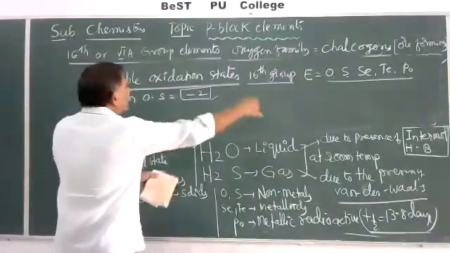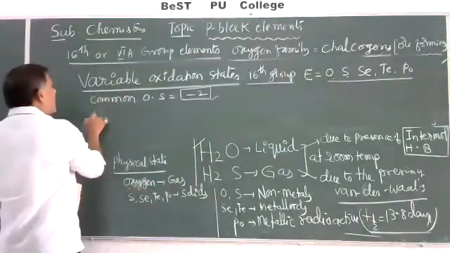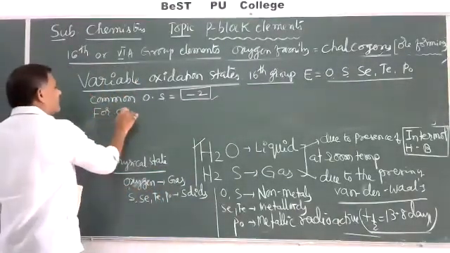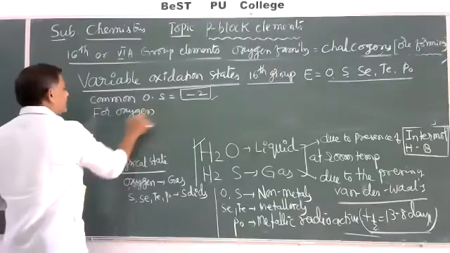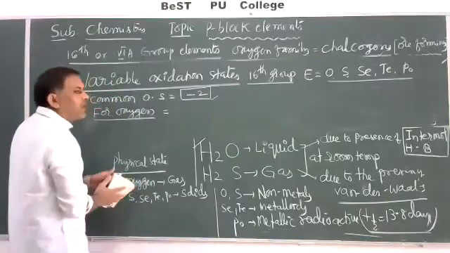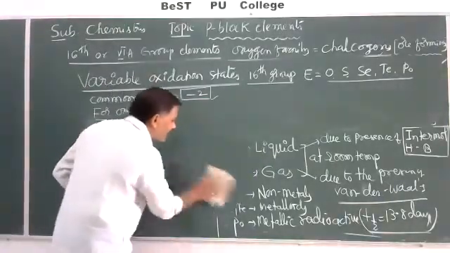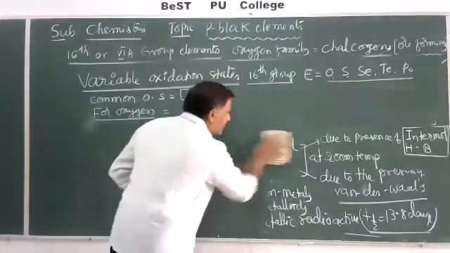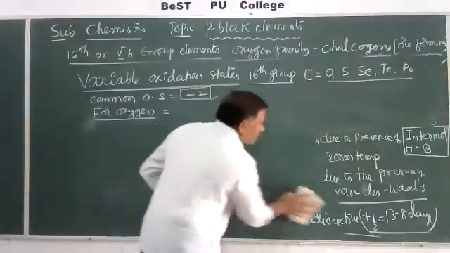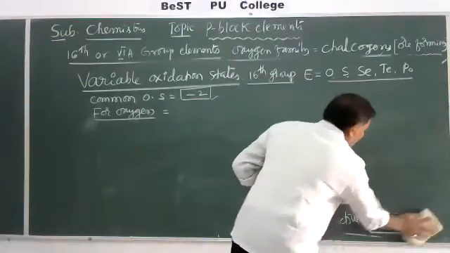Oxygen and some other elements show variable oxidation states. For oxygen, different compounds exhibit different oxidation states, depending upon their combining capacity and the type of elements combined with oxygen.